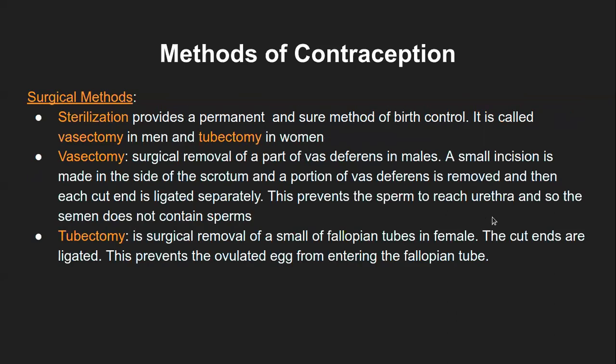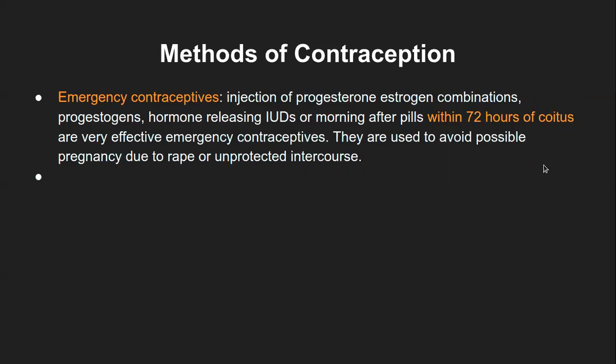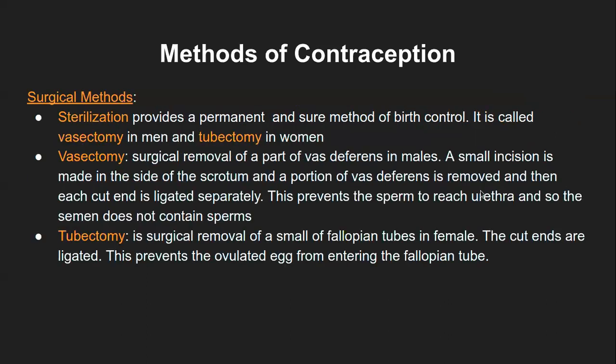Okay, so these were the different contraceptive methods. Now the last part is the surgical method, and I guess you are aware of these two surgical methods as well. This is actually the sterilization process. Sterilization means permanent infertility will be offered to that male or female. So it provides a permanent and sure shot method of birth control, and it is called vasectomy in males